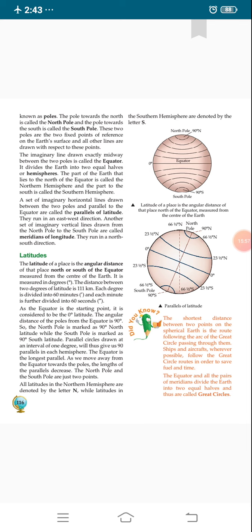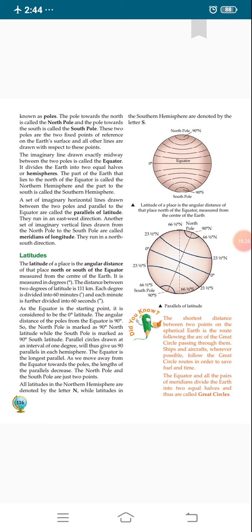First, 0 degree, that is the equator line. Now we are going toward the north direction, and 23.5 degree north, indicated by N in the north direction, is known as the Tropic of Cancer. And third, 66.5 degree N indicates the Arctic Circle, and last, 90 degree north, is the North Pole.